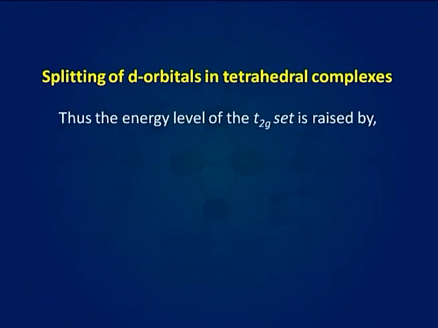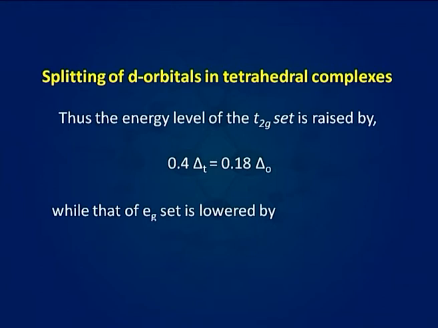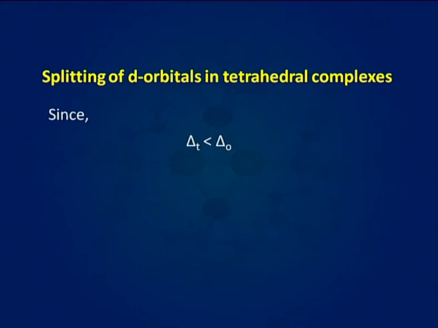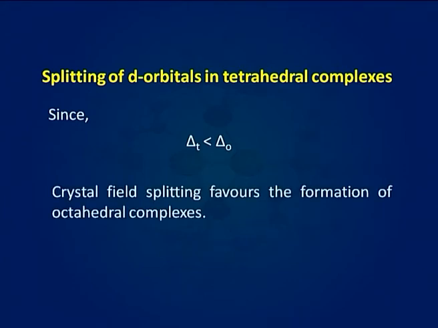Thus, the energy level of t2g set is raised by 0.4 delta T, which will be equal to 0.4 multiplied by 0.45 delta O, which will be equal to 0.18 delta O, while that of eg set is lowered by 0.6 delta T, which will be equal to 0.6 multiplied by 0.45 delta O, which is equal to 0.27 delta O. Since delta T is less than delta O, crystal field splitting favors the formation of octahedral complexes.